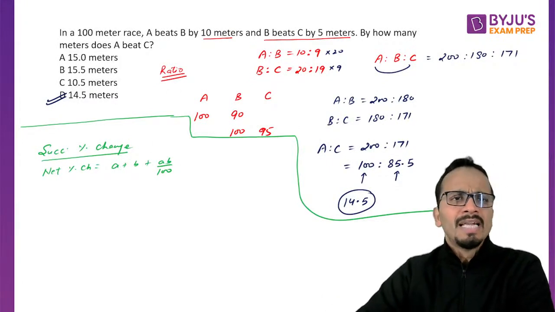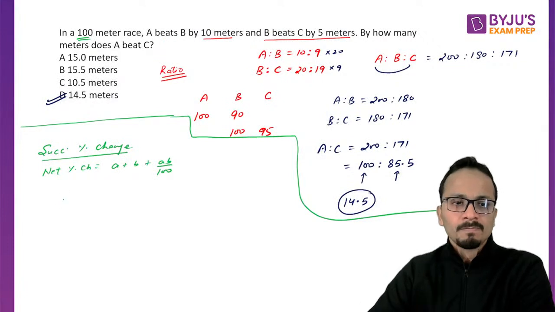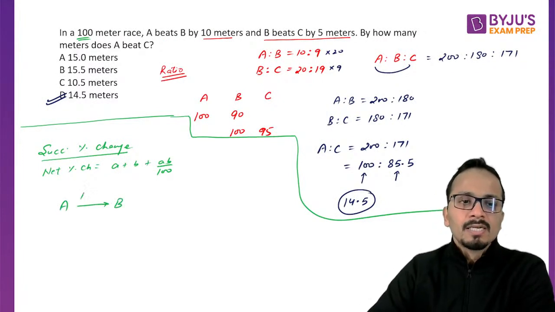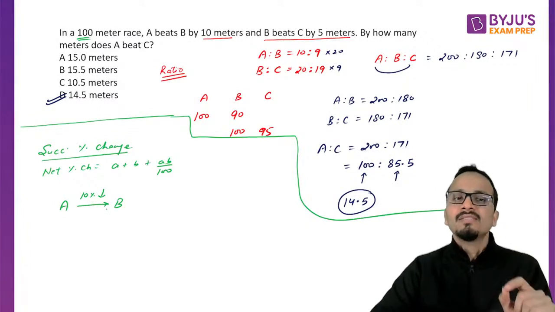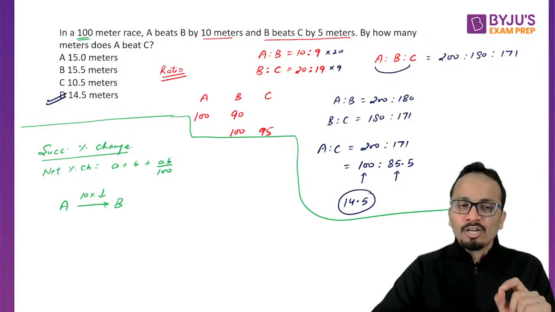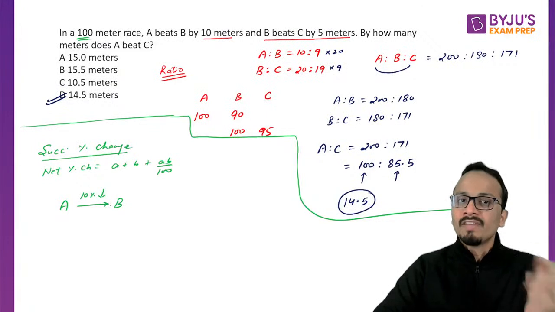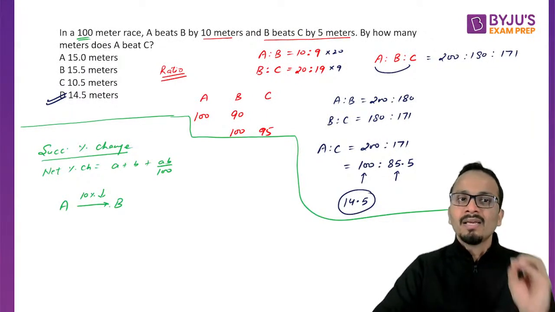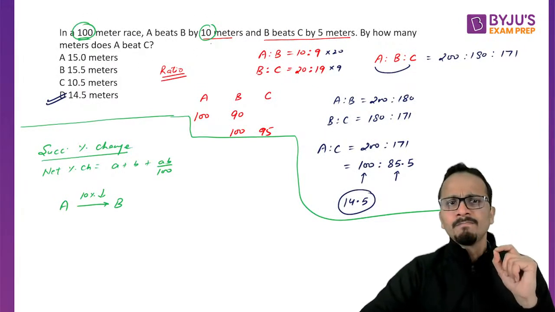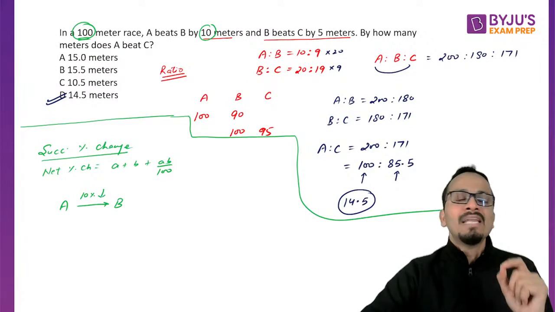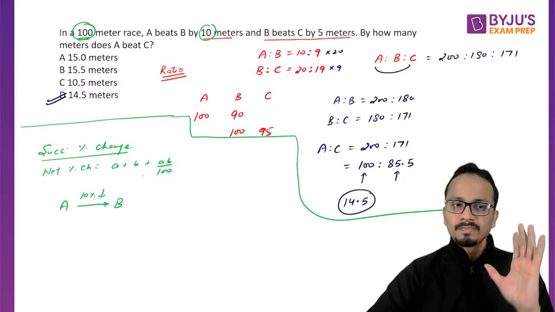Now, A beats B by 10 meters in a race of 100 meters. So I can say that the speed of B is 10% less than that of A, because B is covering 10 meters less than A in a race of 100 meters. So we have to compare 10 meters and 100 meters, and 10 meters is 10% of 100 meters.